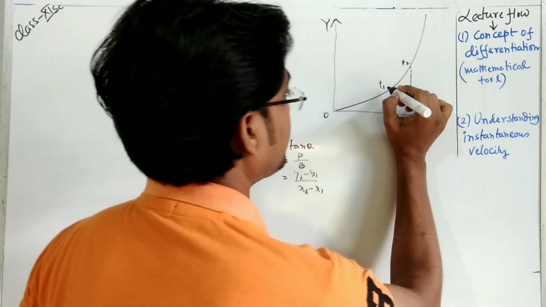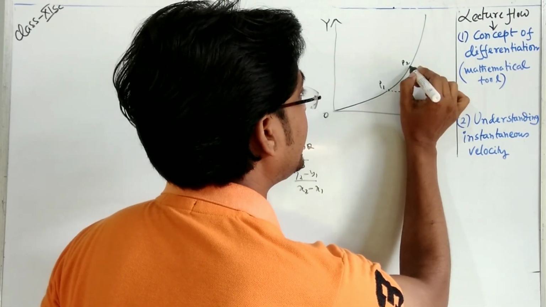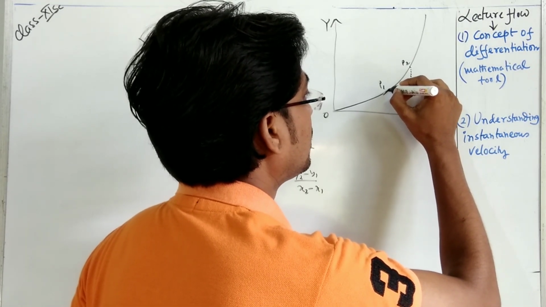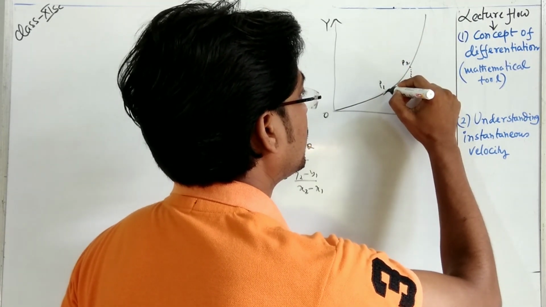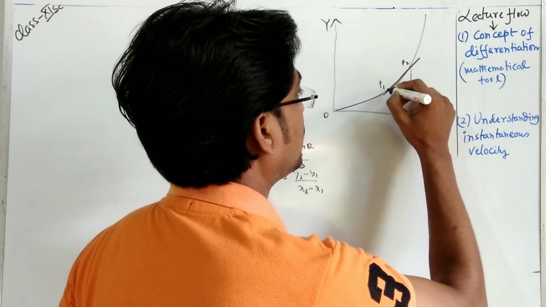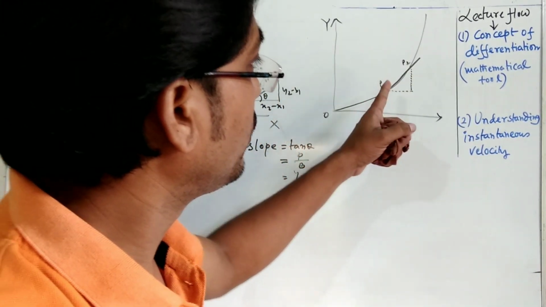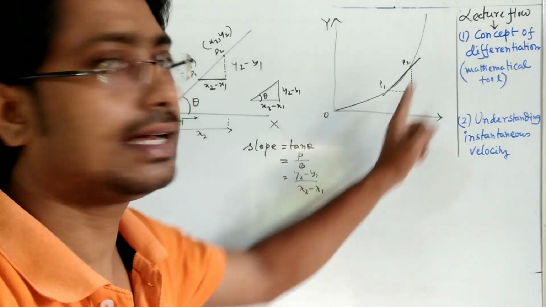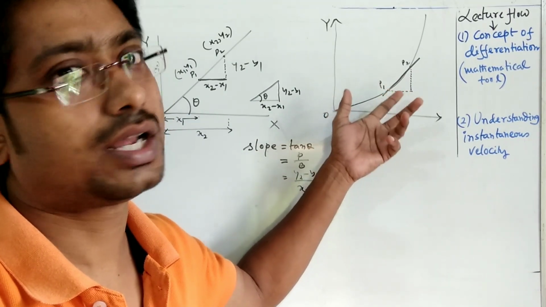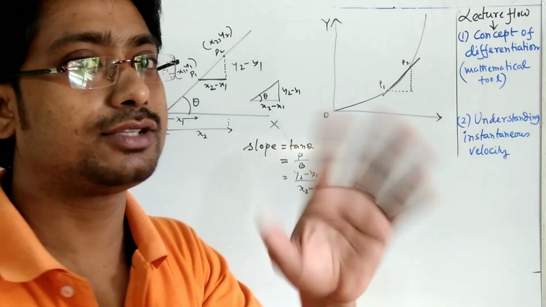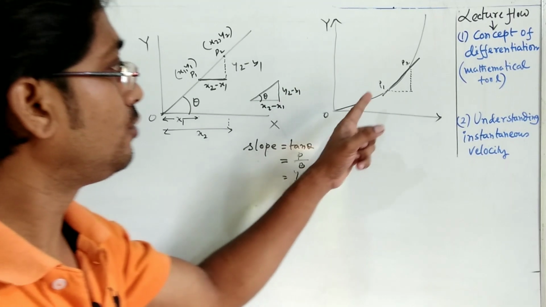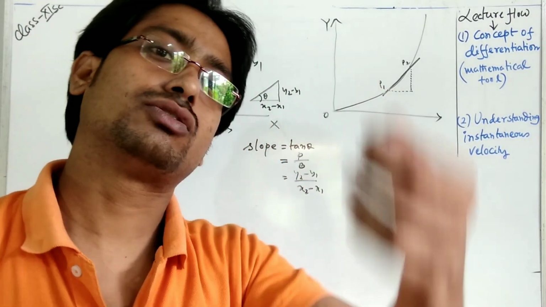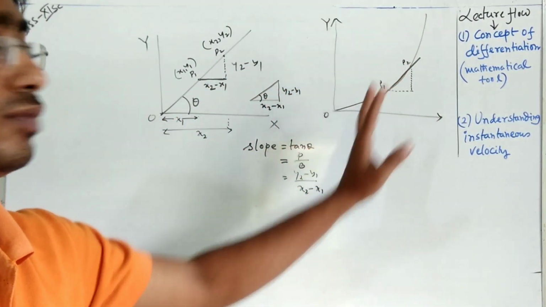But you can see when we connect this P1 and P2, the P1 P2 line will intersect the previous curve which I have drawn here. So that's why it is not valid. So we have to draw one line which connects P1 and P2, and it should be the tangent on the curve also. So that cannot be possible here.